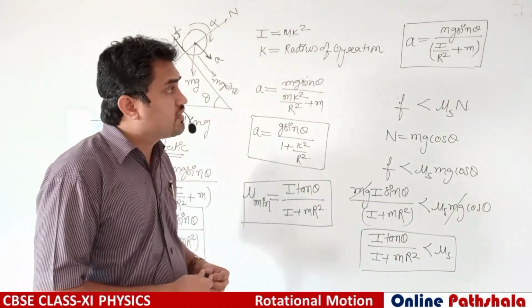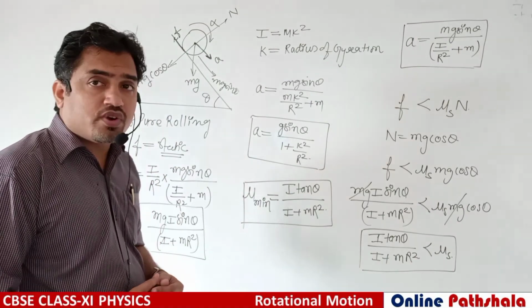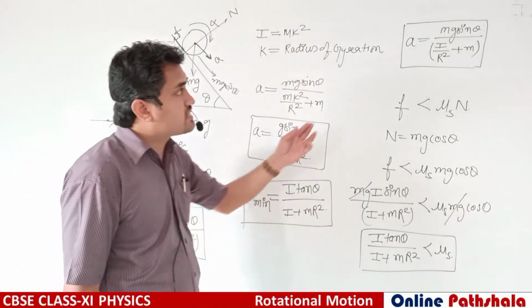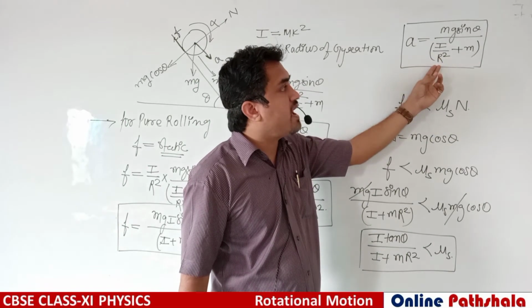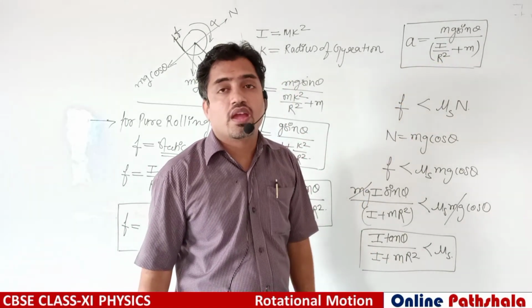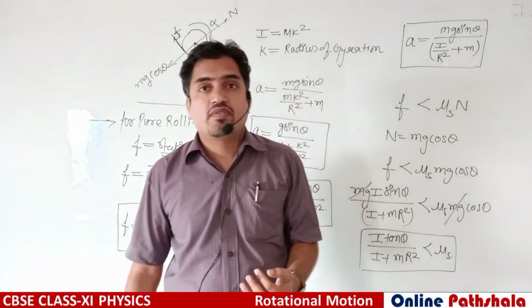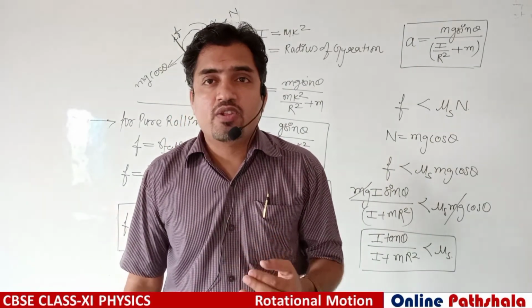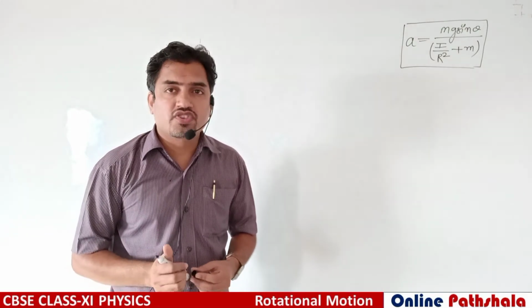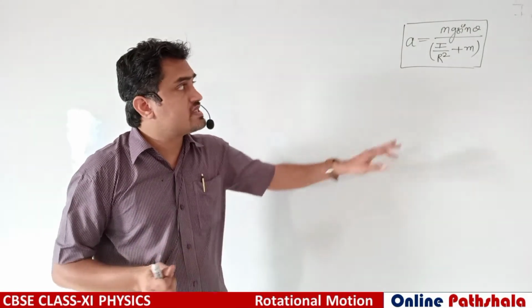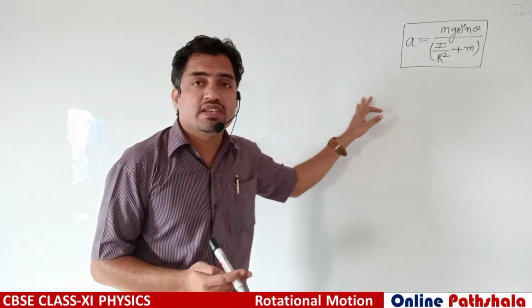Now one question is very important in this concept. This is the acceleration a, which is mg sin theta divided by I by r square plus m. Now we have to check the value of this acceleration for different bodies.